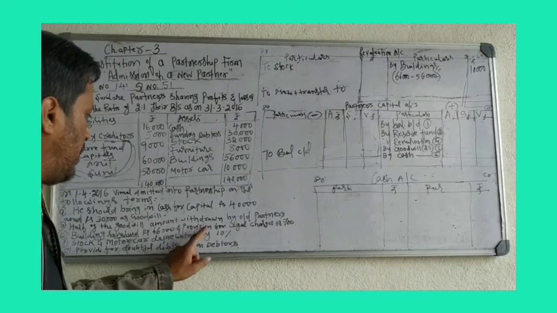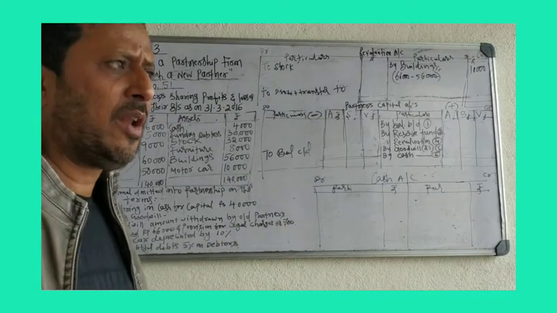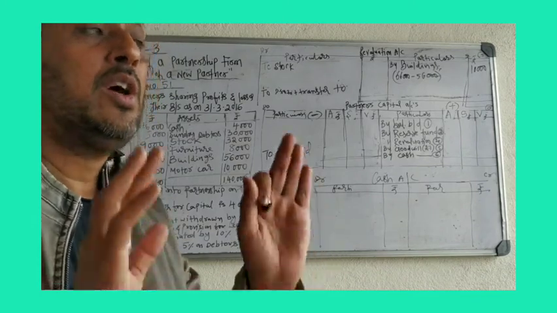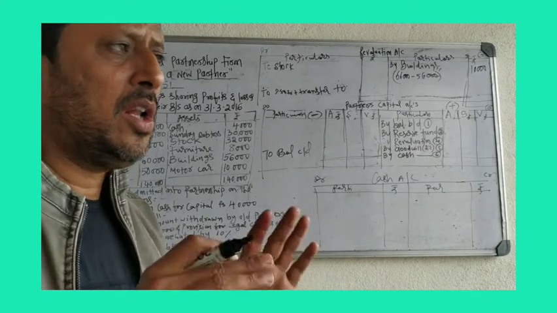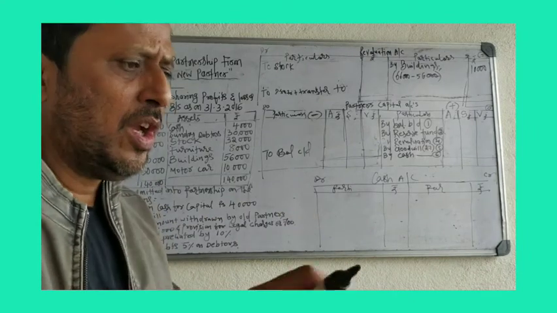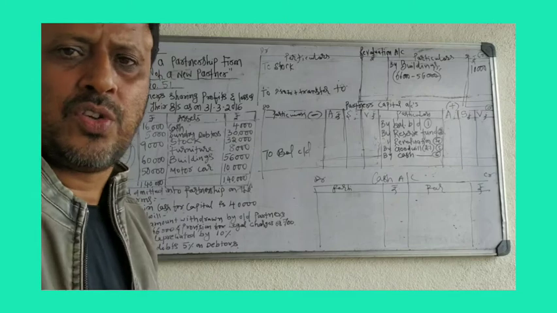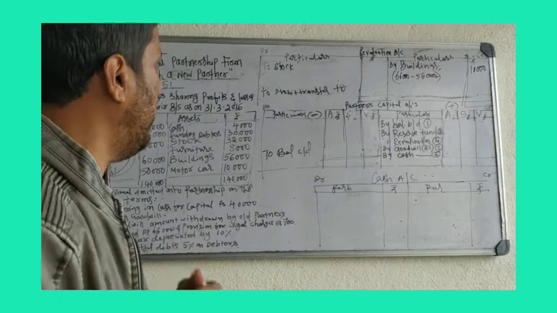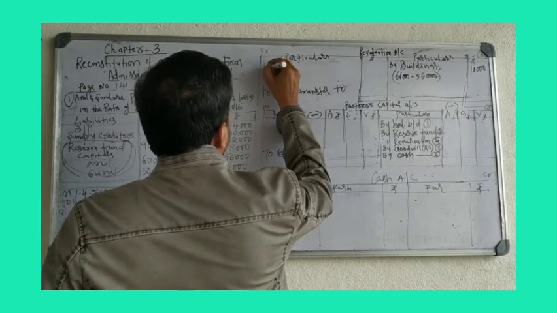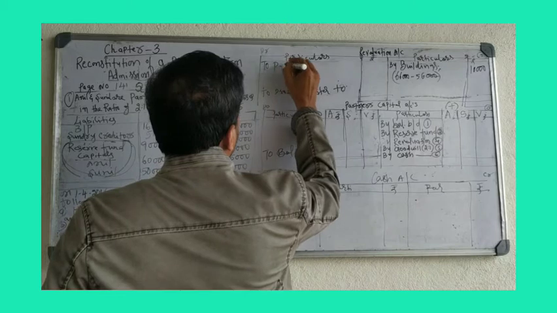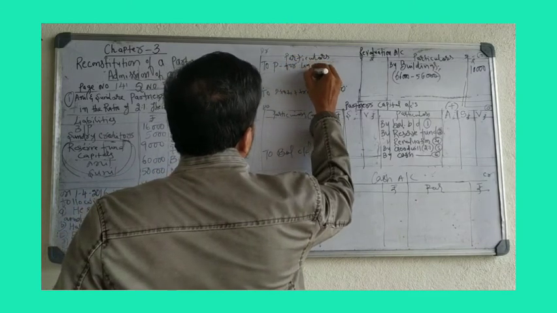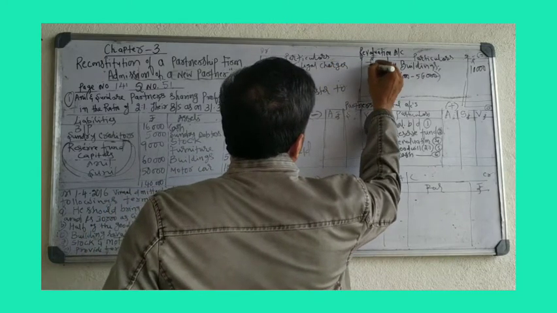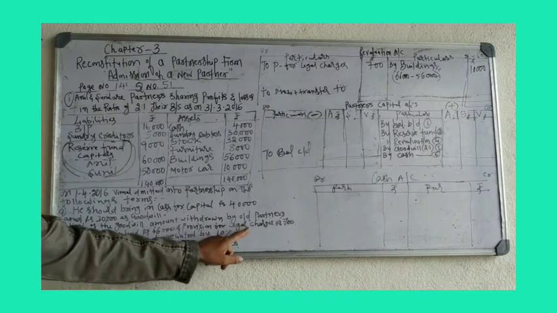Next, provision for legal charges rupees 700. The firm has to pay legal charges of rupees 700. The firm has to pay, not paid. The firm has to make a provision for legal charges of rupees 700. Provision for means they have to keep 700 rupees for legal charges. So it is an expense. Giving legal charges is an expense. Show on the debit side. To provision for legal charges, ₹700. That is the third adjustment over.